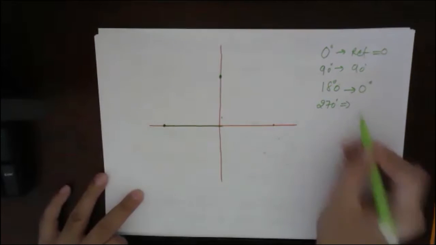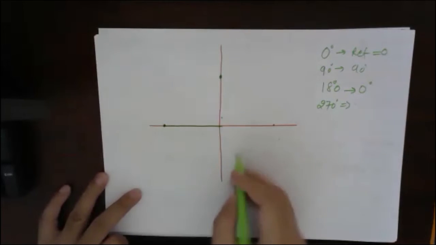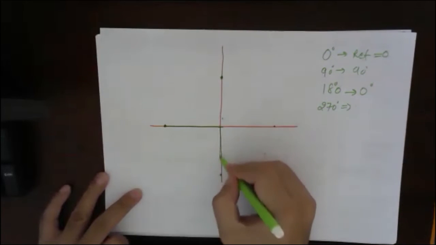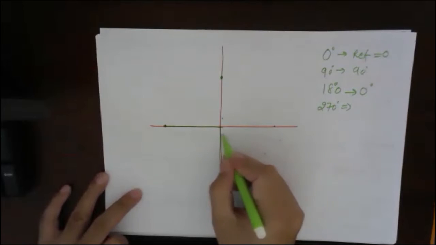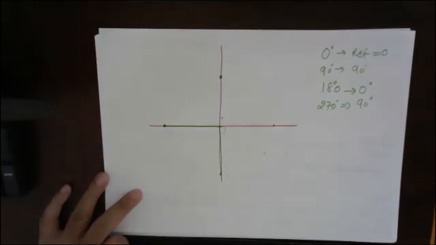What will be for 270? 270 means I am moving from here and coming here. So I am on this line. What should be my reference angle? Either I look here, 90 degree, or here, 90 degree. So here it is 90 degree.